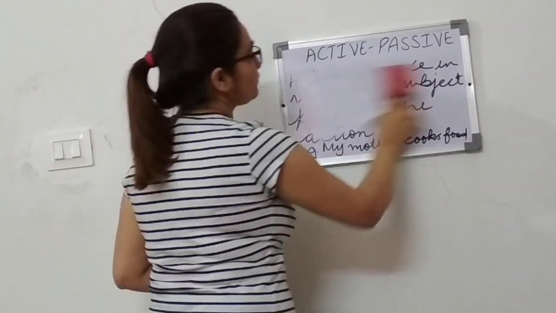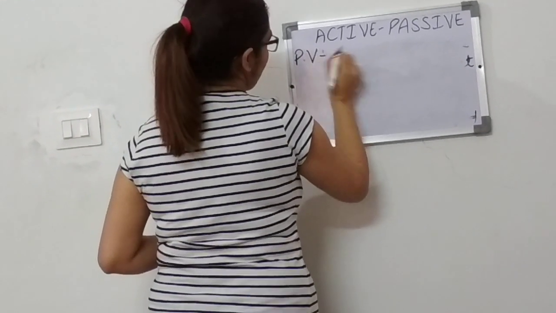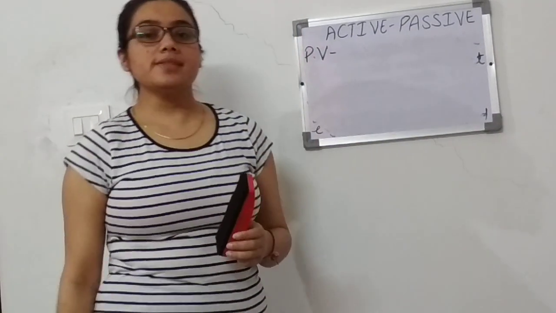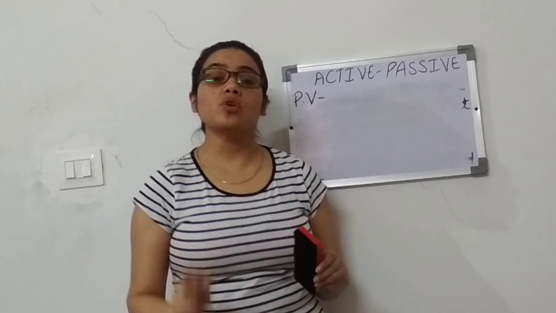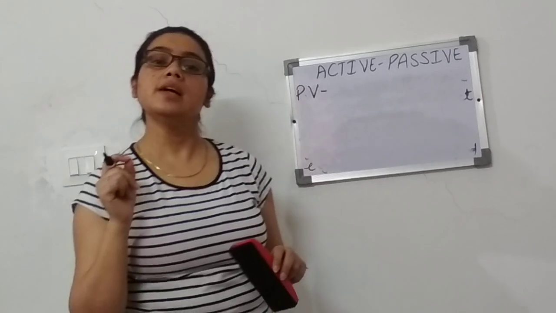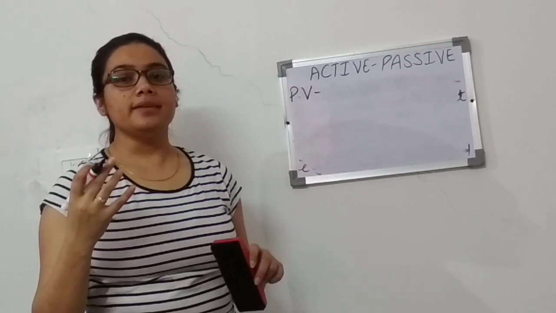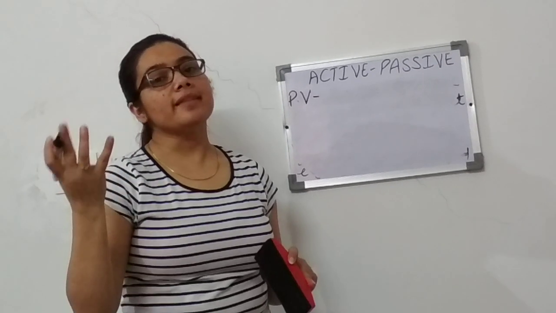Now, passive voice. What is passive voice? Passive voice is any sentence in which the focus of attention is on what action is performed by the subject, and it is stated by the verb.